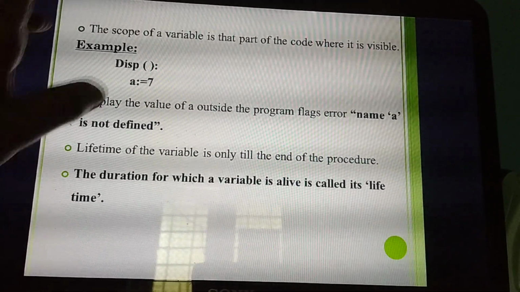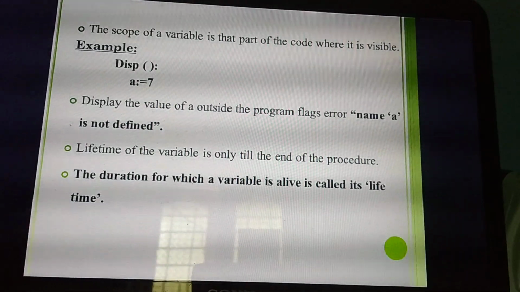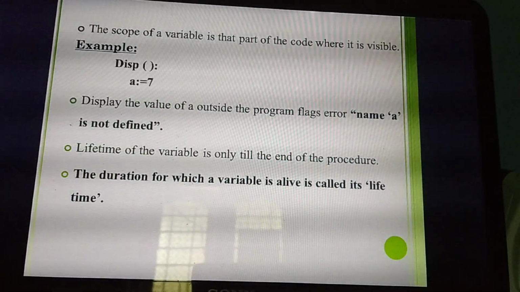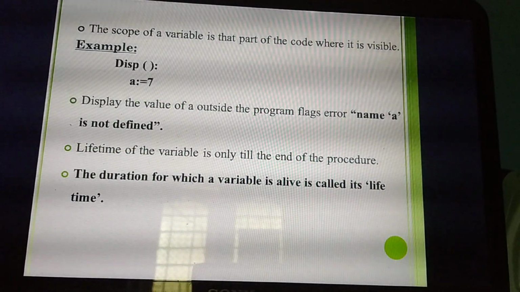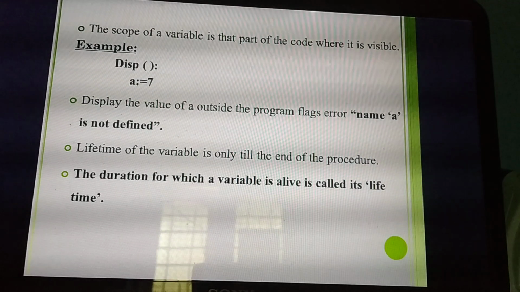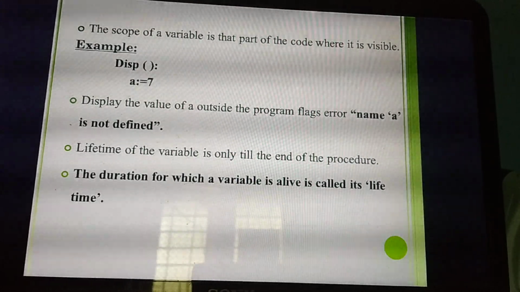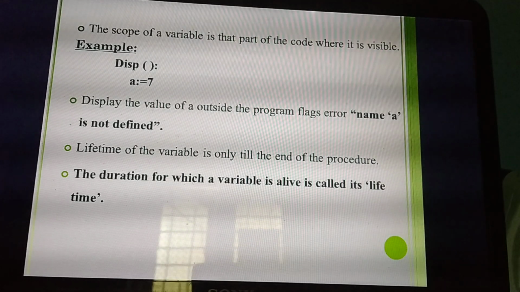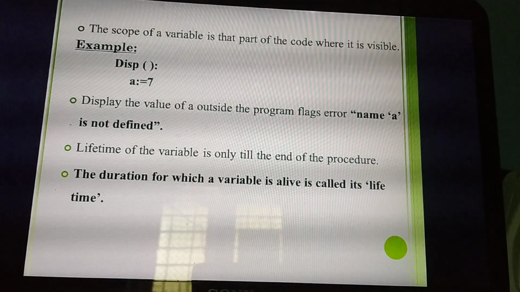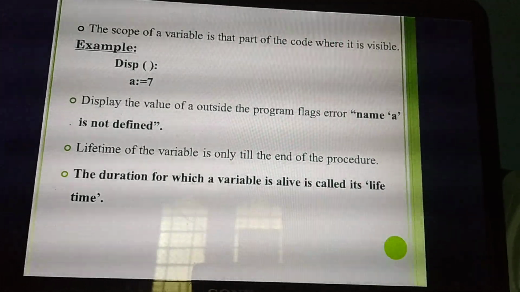What will I get? This program will throw an error. What's the error? Name A is not defined. You have already experienced this kind of error in your practical programs, isn't it? Yes. If you have not defined the variable, surely you will get this kind of error. If I simply give the function and run the program, surely I will get that.